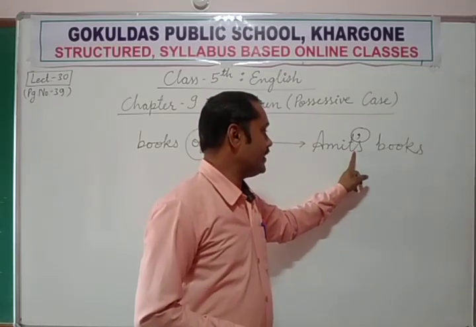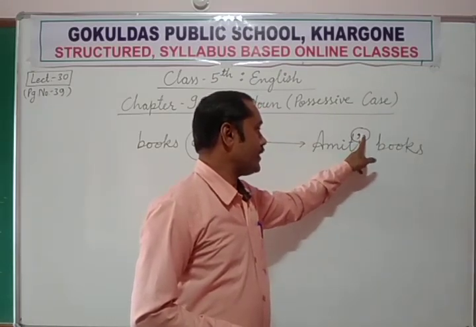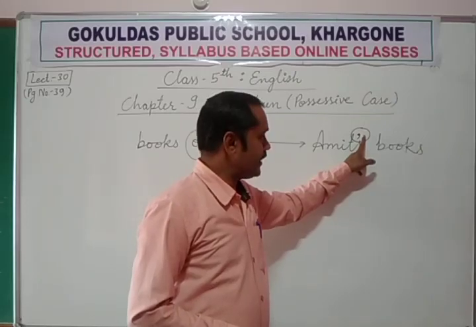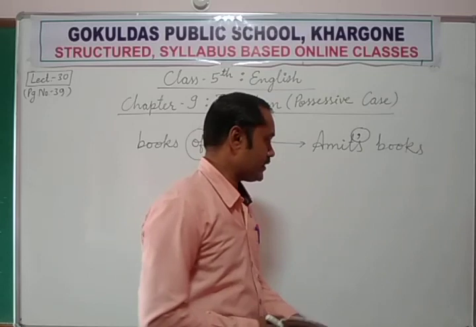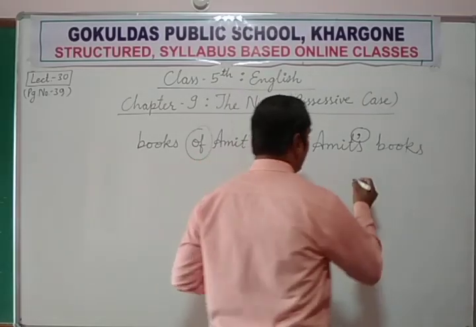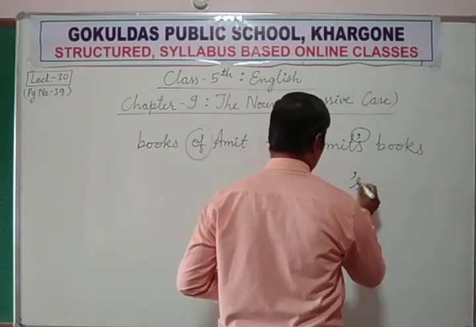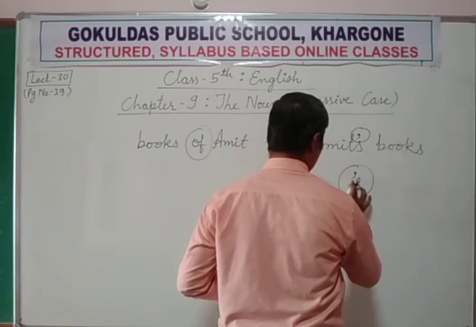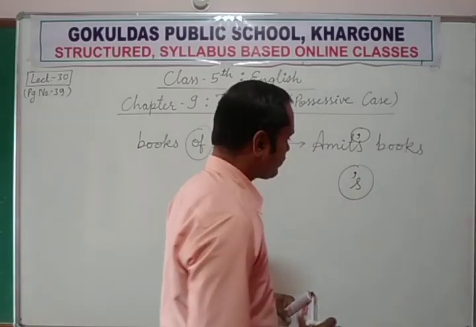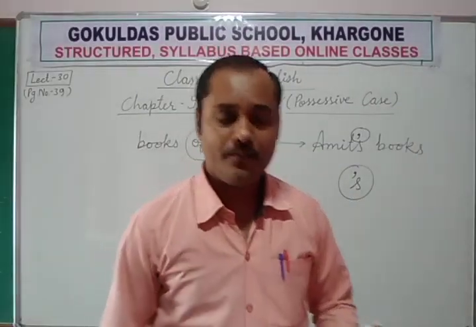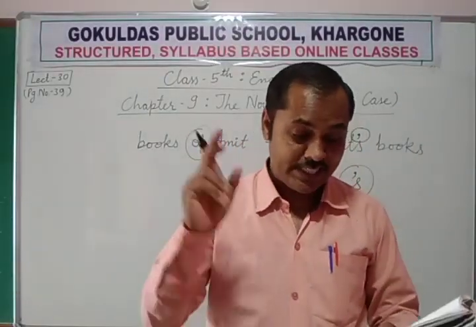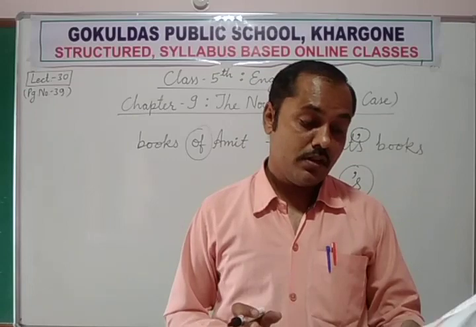We just add apostrophe at the end of the name and then we add s. This is how we make the possessive case of singular nouns. Apostrophe and s. This is how we make the possessive form of a singular noun.